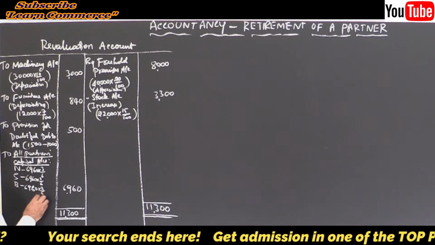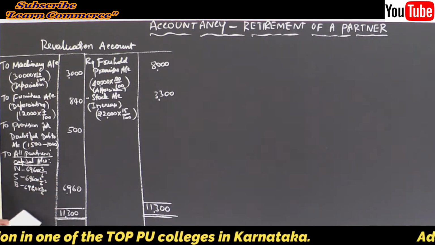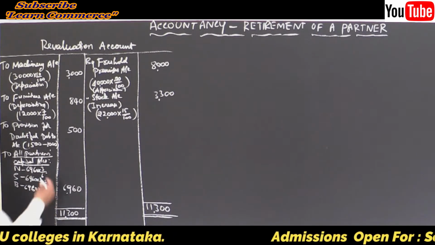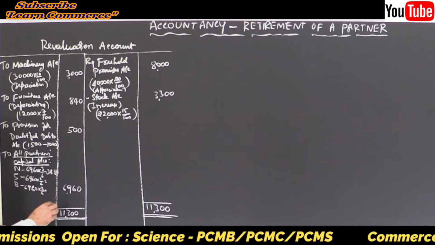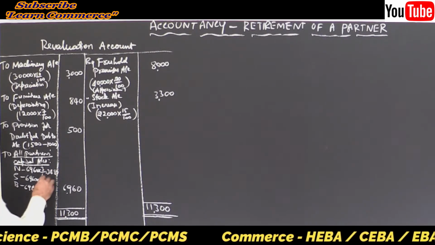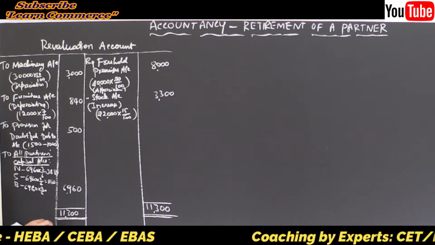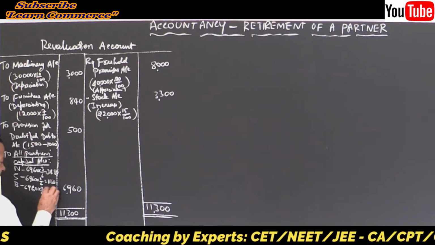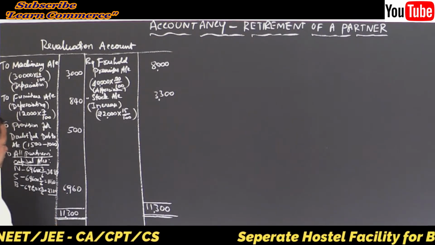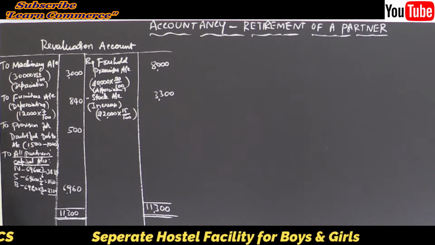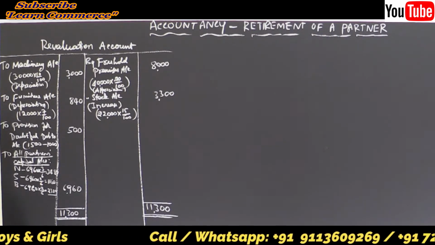Remember, don't make mistakes here. How much will it be? Write the amount in the inner column: 3,480, then 1,160, then 2,320. So 3,480, 1,160 and 2,320, right?